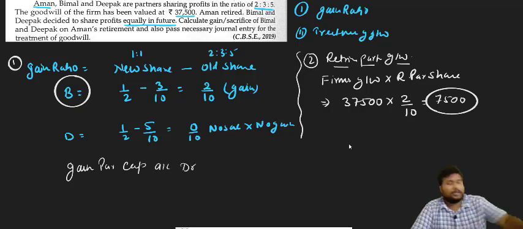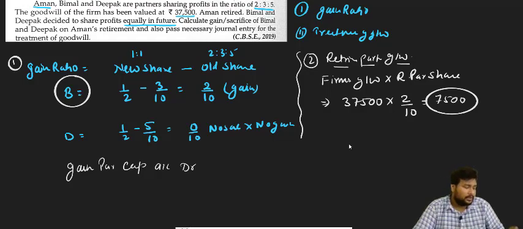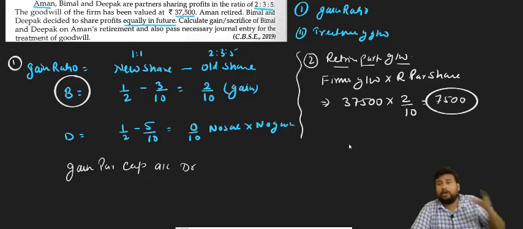Why gaining partner's capital account debit? It is very simple, and the reason is that the gaining partner will give the share of goodwill to the retiring partner. So the gaining partner is giving, so his or her capital will decrease.